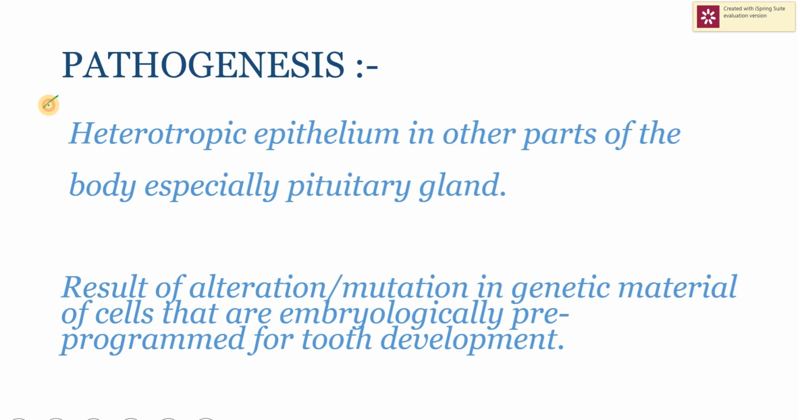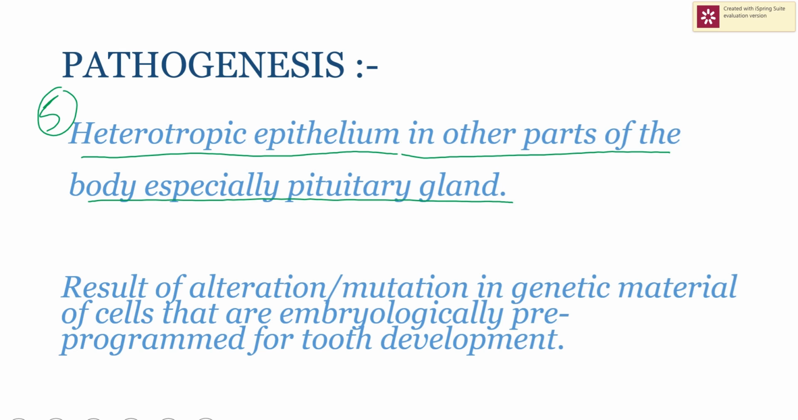And last tissue of origin is heterotrophic epithelium. What do we mean by a heterotrophic epithelium? Epithelium that is not present in its original place. So, heterotrophic epithelium in other parts of the body, especially pituitary gland. And why will it form? An ameloblastoma results due to some mutation in the genetic material of the cells that are pre-programmed to form tooth structure.